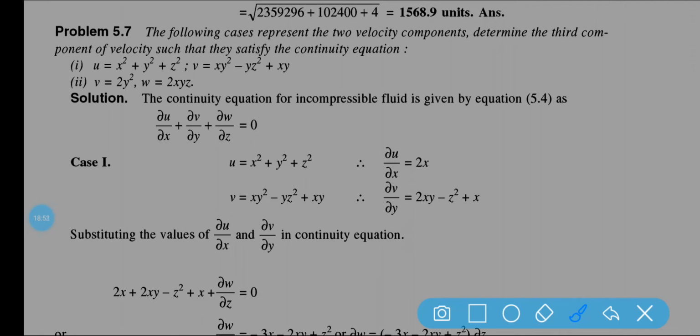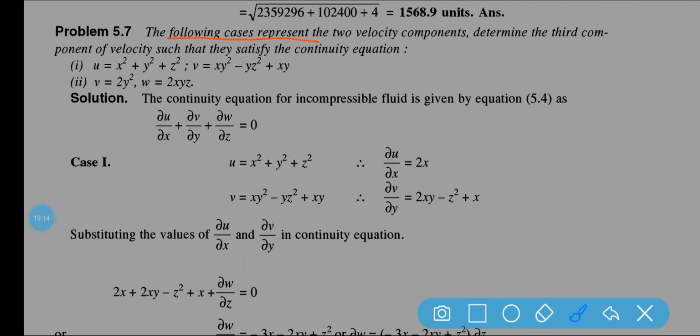There is some numerical you must see. Okay, so these are very important. From the stream function and velocity potential function part also there will be some numerical. Okay, 2 marks numerical. Now we see problem number 5.7.